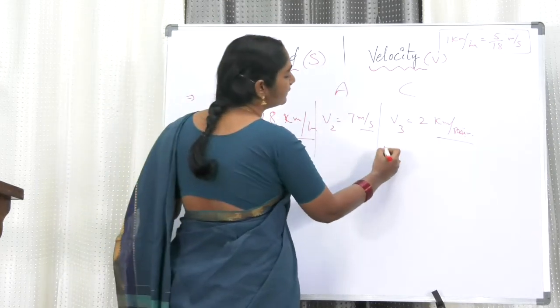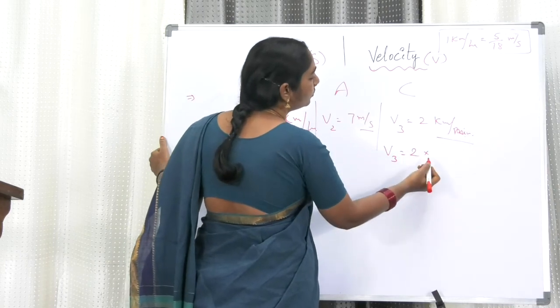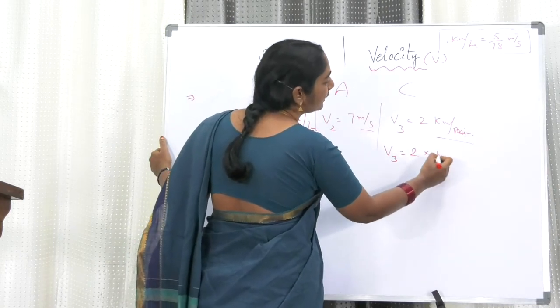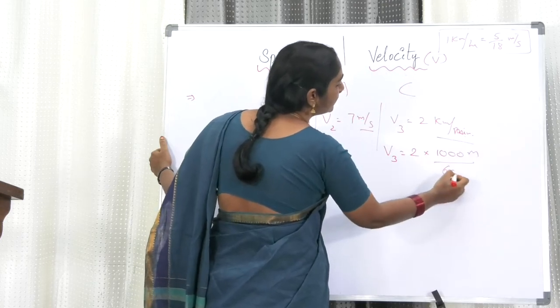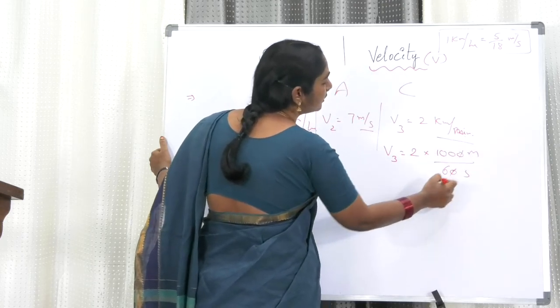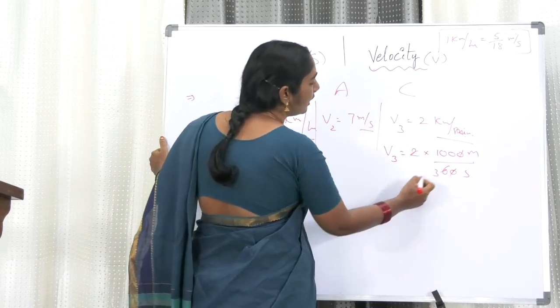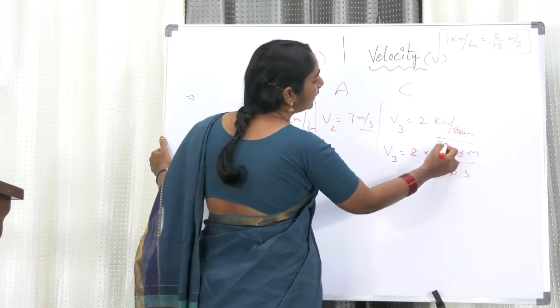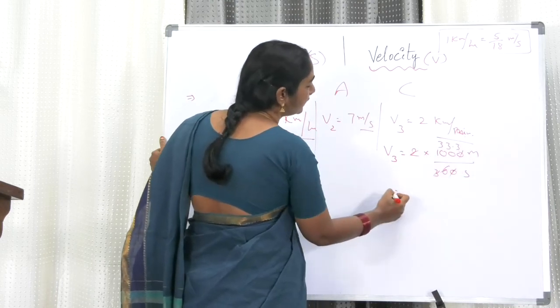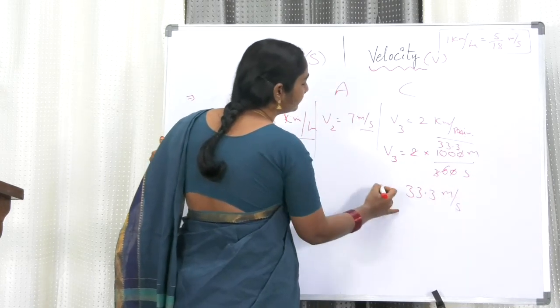Now the next one, the car, is going with a speed of 2 kilometers per minute. Kilo means 1000 meters. So that's equal to 33.3 meter per second.